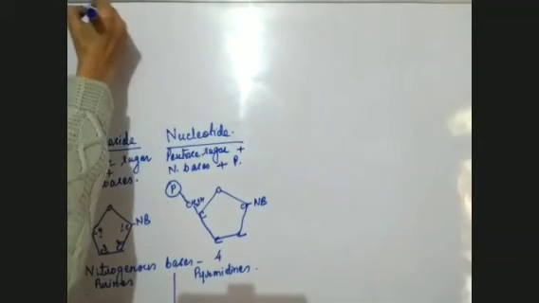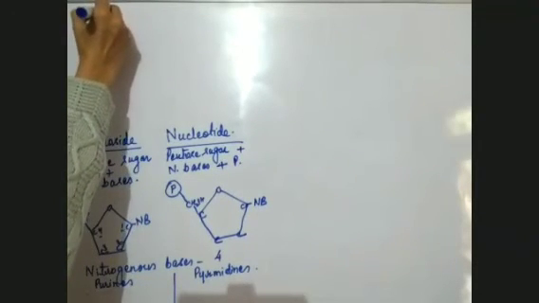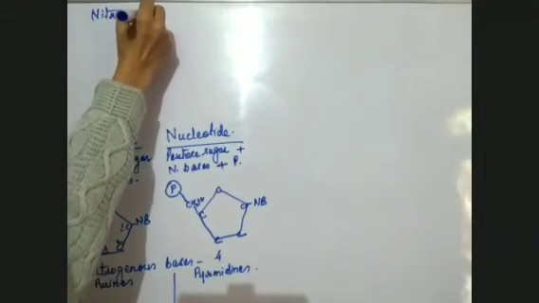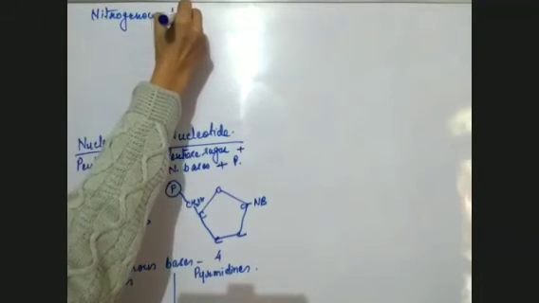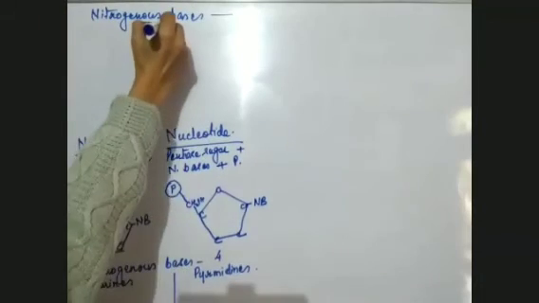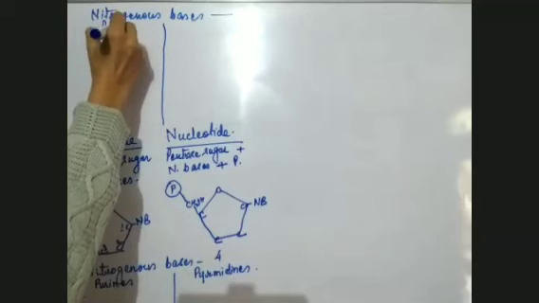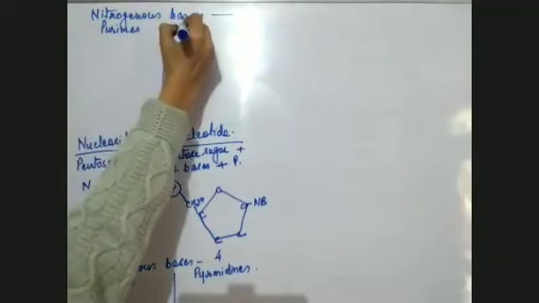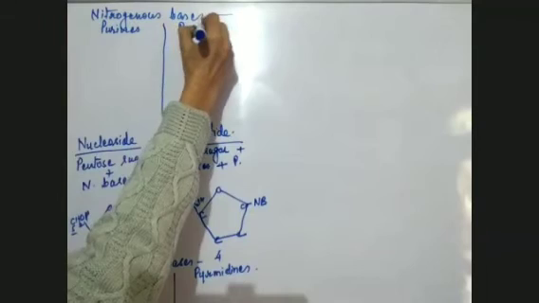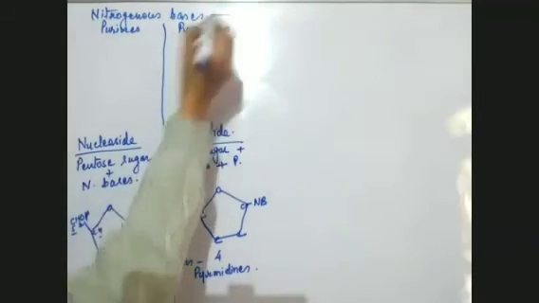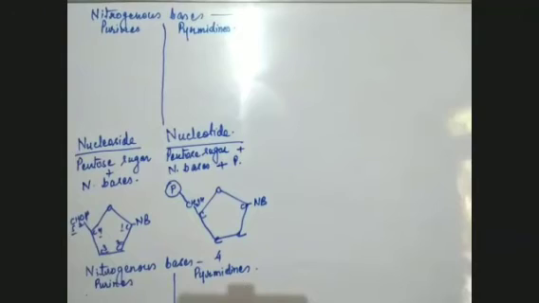Nitrogenous bases are of two types: either they are purines or they are pyrimidines.